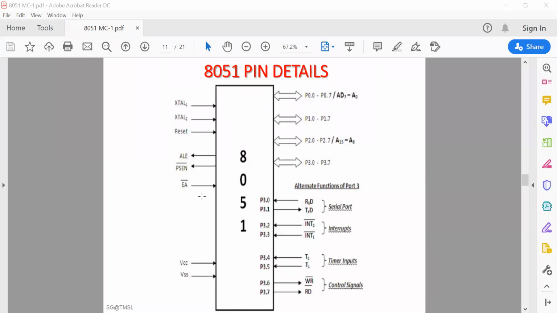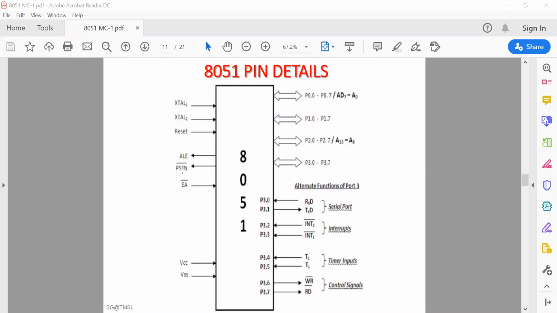So after 0FFF, the remaining portion is outside of the on-chip ROM, that is from 1000 to FFFF, which is obviously on the external side. That can be decided by EA bar, external access, whether it is internal ROM or external ROM.